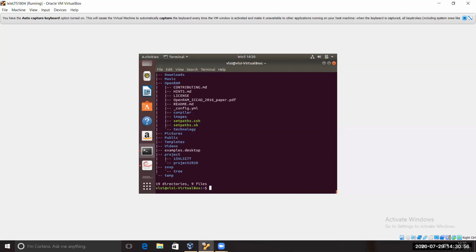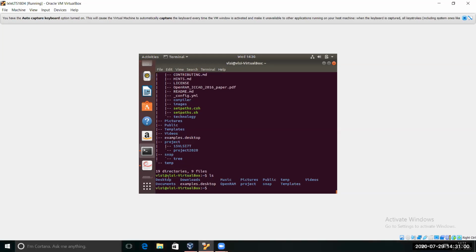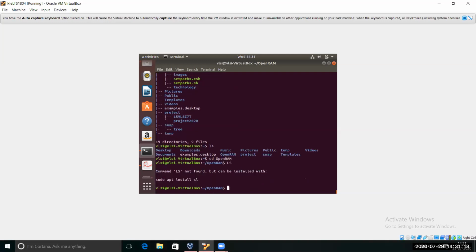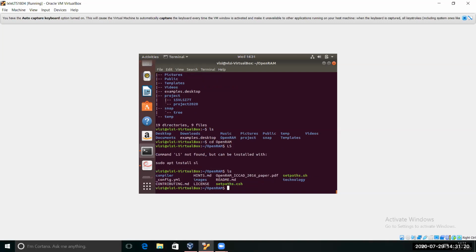See, I'll show you with ls. This is now in normal format, like desktop, download, Open RAM, and we have to enter one directory. Suppose I'm changing with cd Open RAM, then it is entering that directory. Then I'm doing ls, and it shows the things inside.